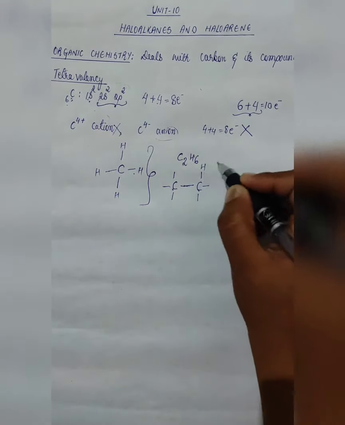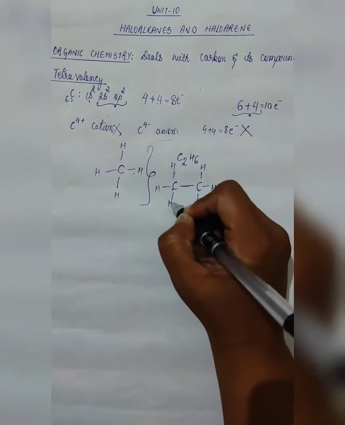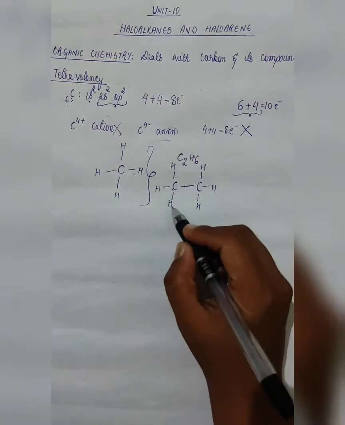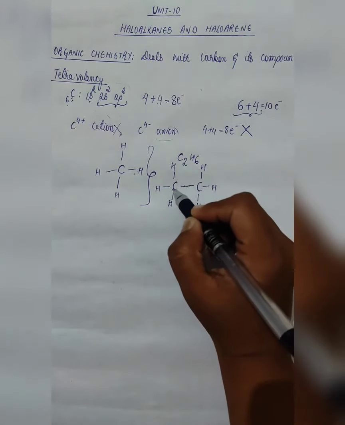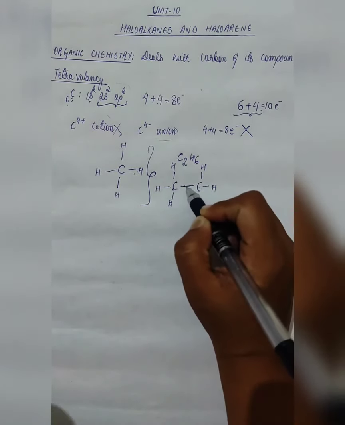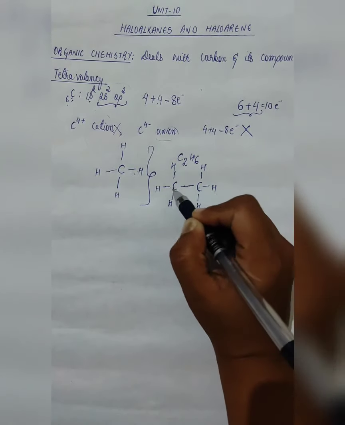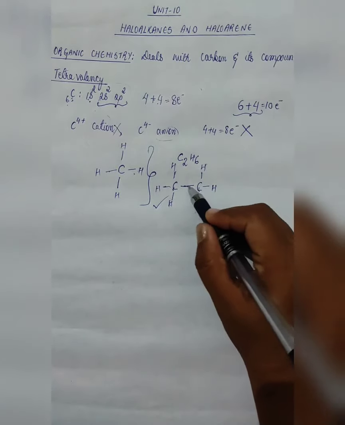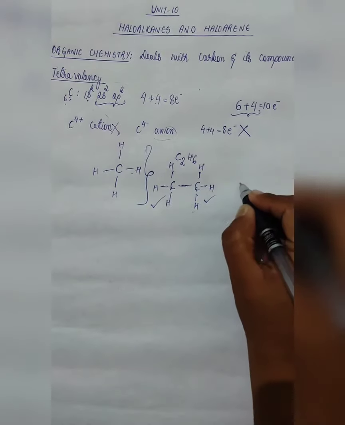Now hydrogen, never leave this space empty. If you leave this space empty, it will be considered as a methyl group. So always write down the substituent. So here, carbon, carbon. Now you count the bonds. This carbon, how many bonds? 1, 2, 3, 4. Tetravalency fulfilled. Now this carbon, 1, 2, 3, 4. Tetravalency fulfilled.